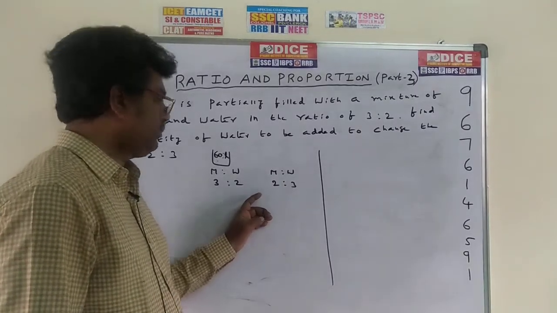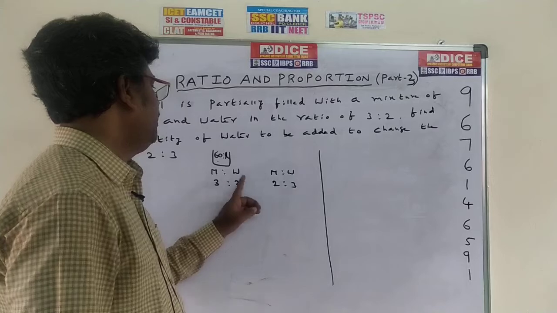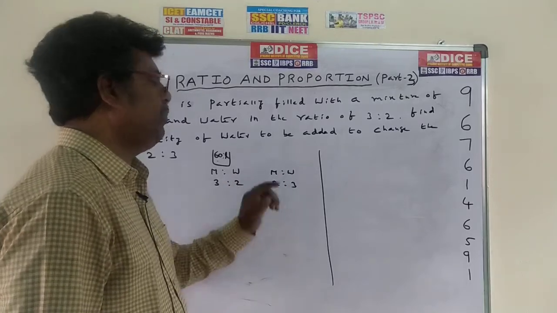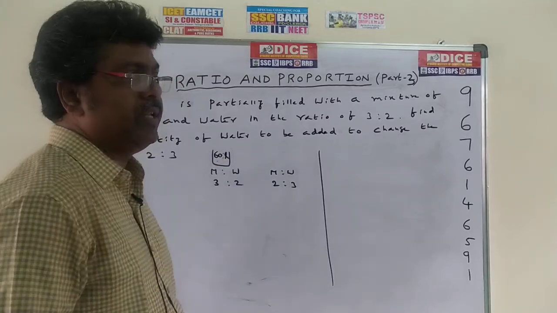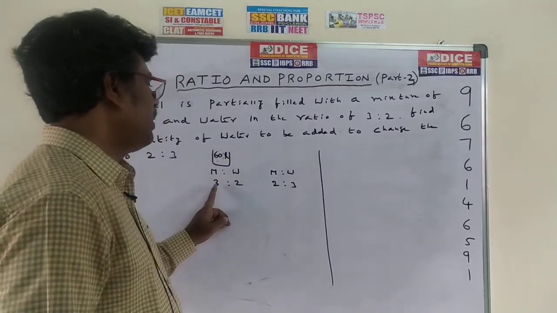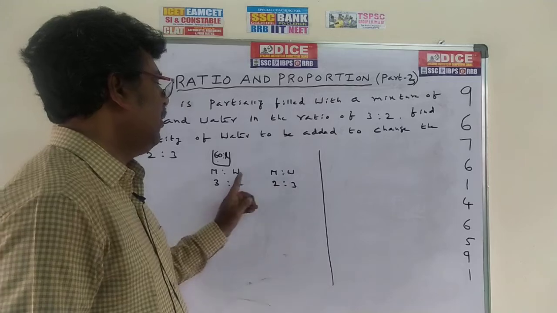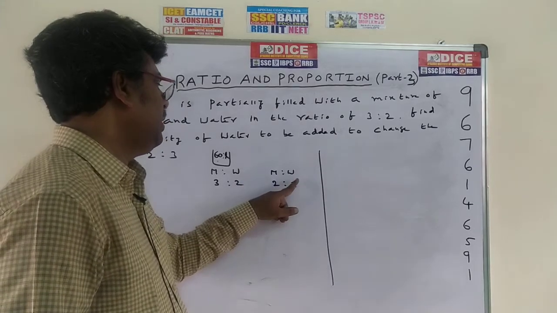After adding water, water becomes 3 parts, milk becomes 2 parts. So how much water do we have to add?